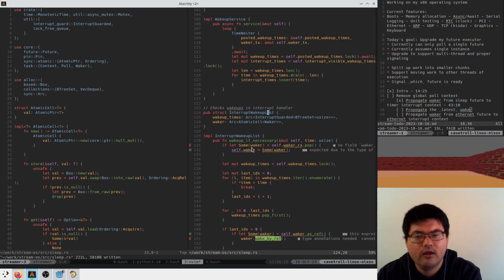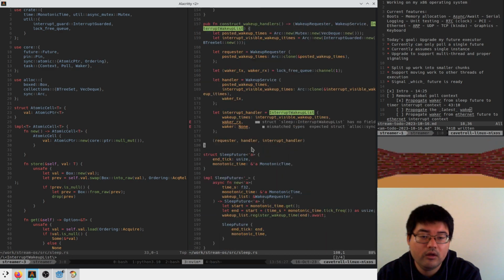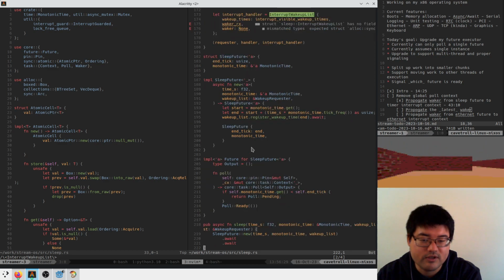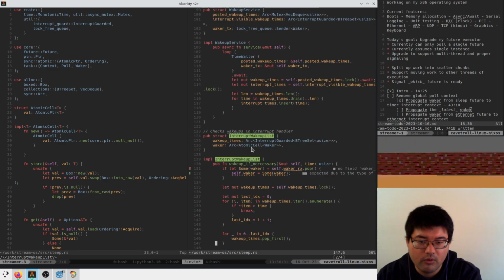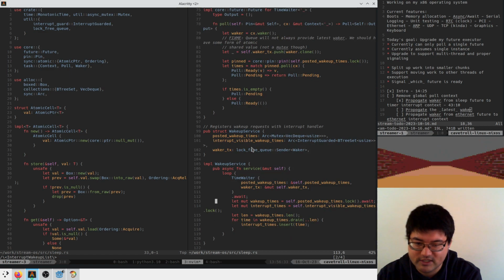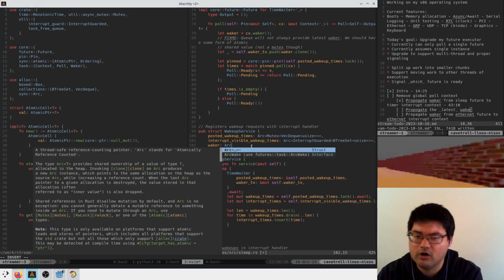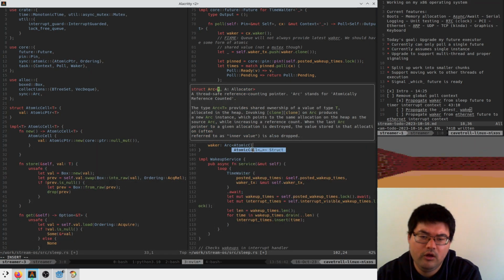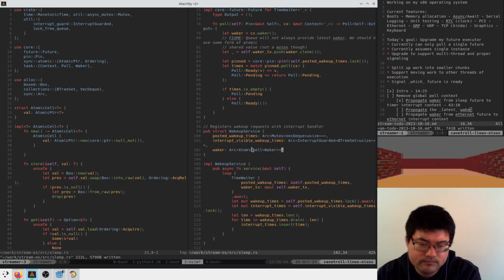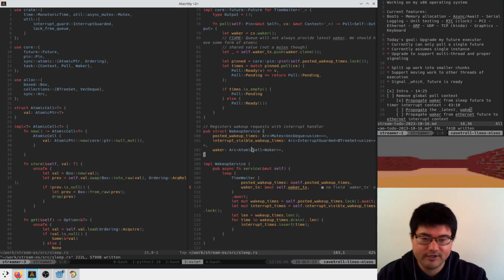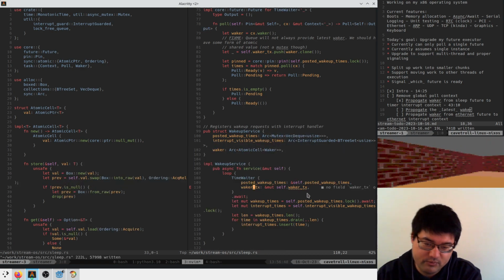And then somewhere else where we inject the waker, instead of having this queue with a single value of waker that we inject, we're also just going to call this waker, and we'll make this an Arc AtomicCell of Waker. And in here we don't have waker_tx anymore.